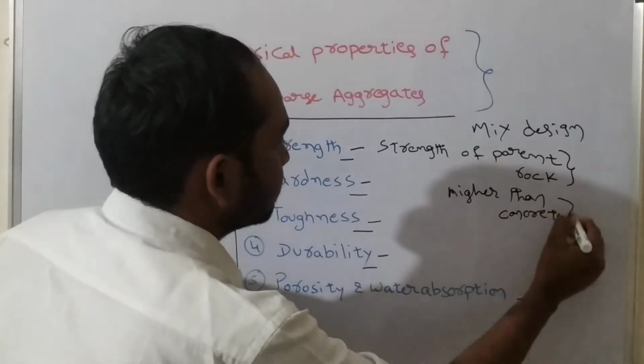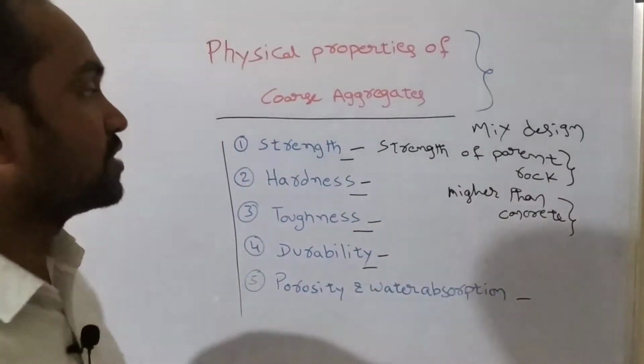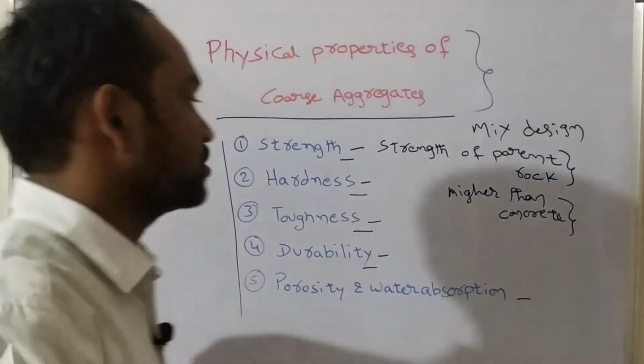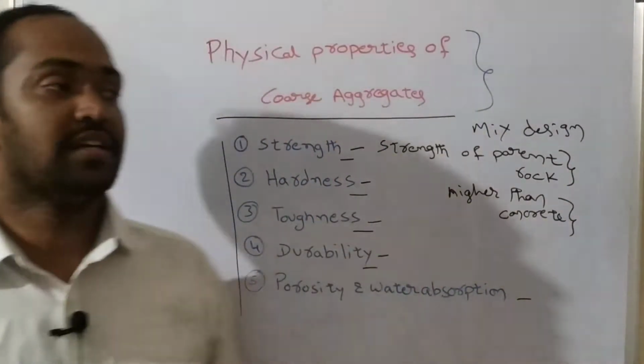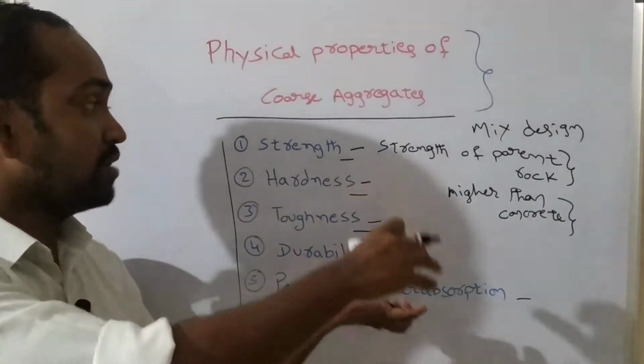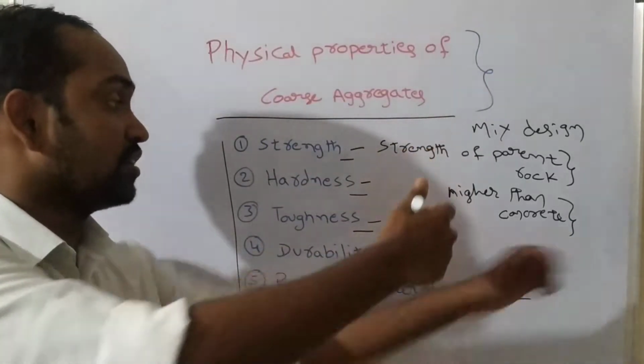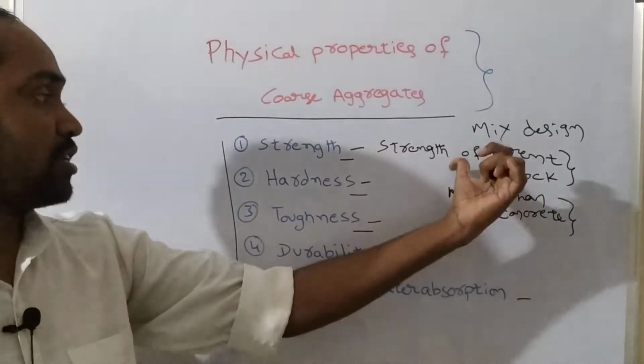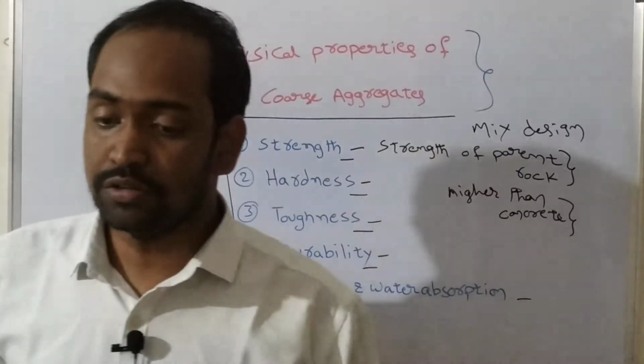Understand? Because concrete is a mixture of cement, water, fine aggregate, and coarse aggregate. So in that case, the strength of aggregate sometimes may be greater than the strength of concrete made by that particular aggregate.